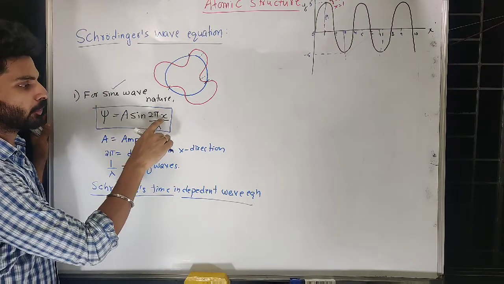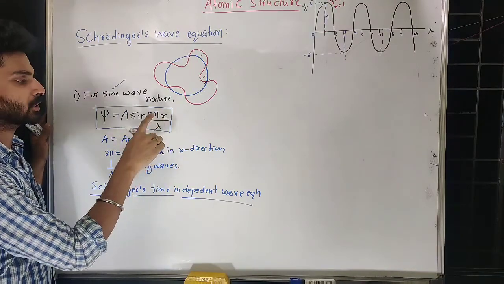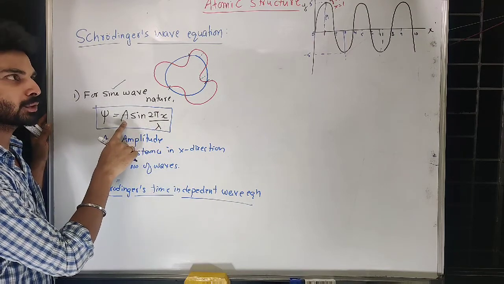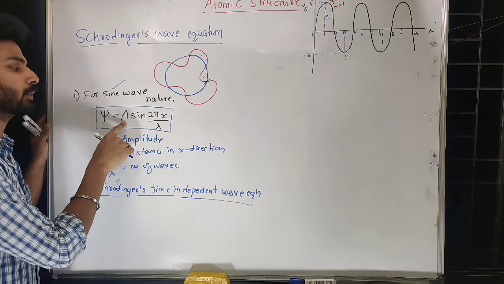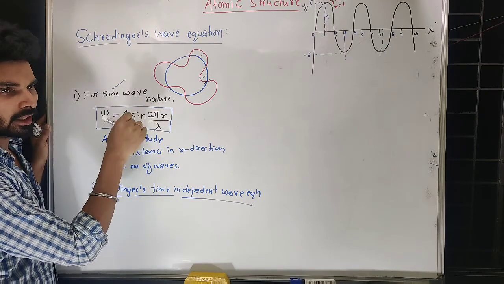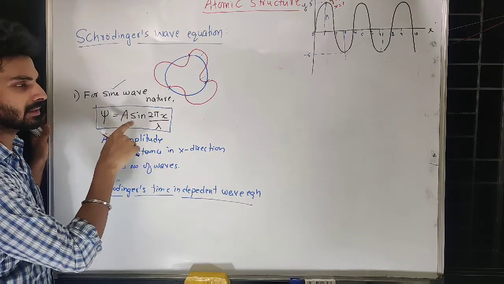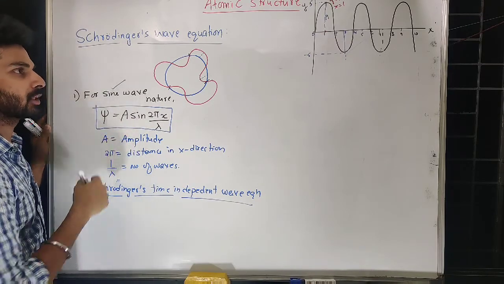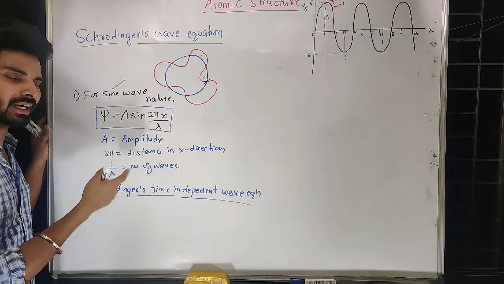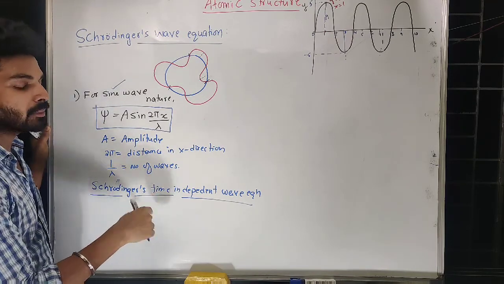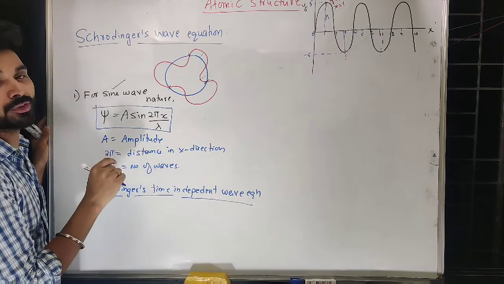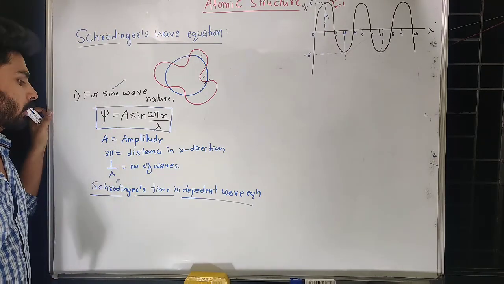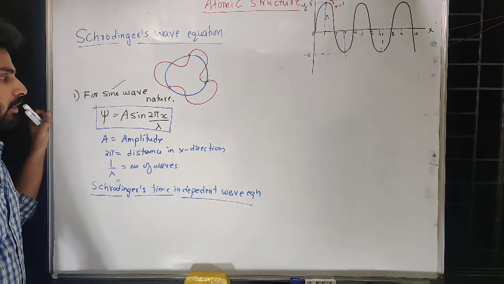There is a parameter for position, that means in x direction, a parameter for wave nature, and a parameter for magnitude of wave, that means amplitude, but there is no symbol for time. So we are not going to derive this as a function of time. There is one more equation that is out of our syllabus, that is time dependent, in which the time parameter will also be considered. In this equation we are not considering time. That's why it is called the time independent wave equation.